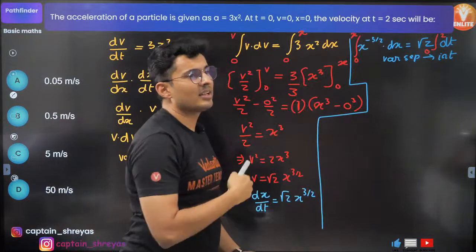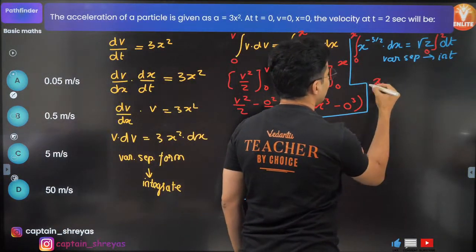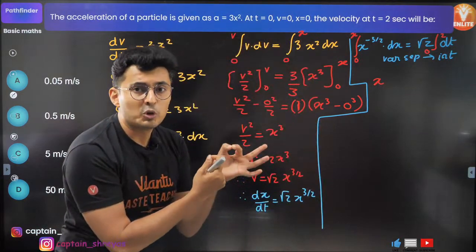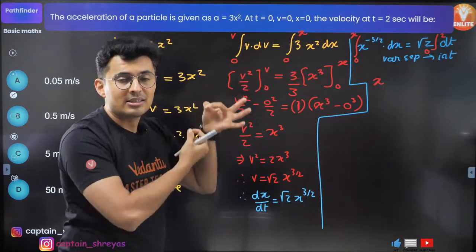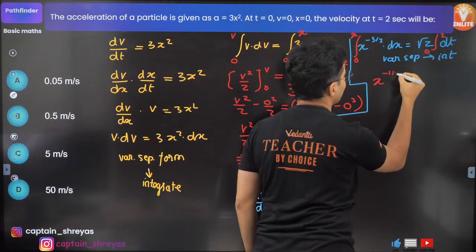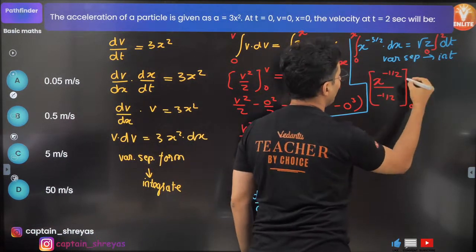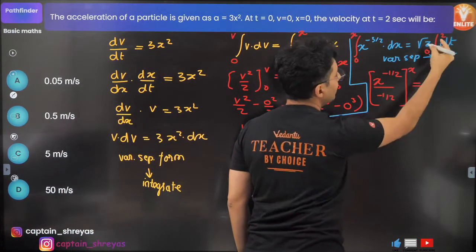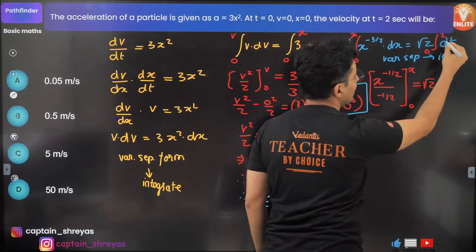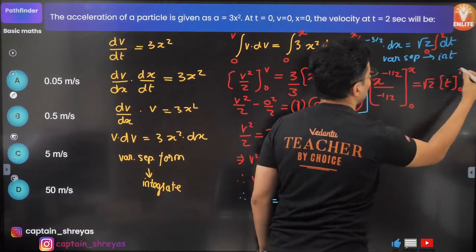X raised to minus 3 by 2 integration will be, think about it, x raised to minus 3 by 2 plus 1. Minus 3 by 2 plus 1 is minus half. So it will be x raised to minus half by minus half. Do not forget to put the limits 0 and x, and here it will be root 2 times the integration of dt, t from 0 to 2.